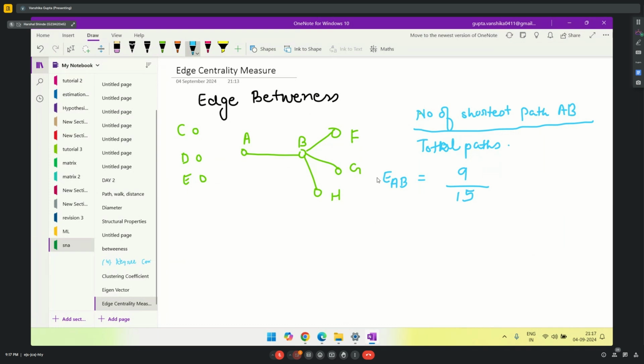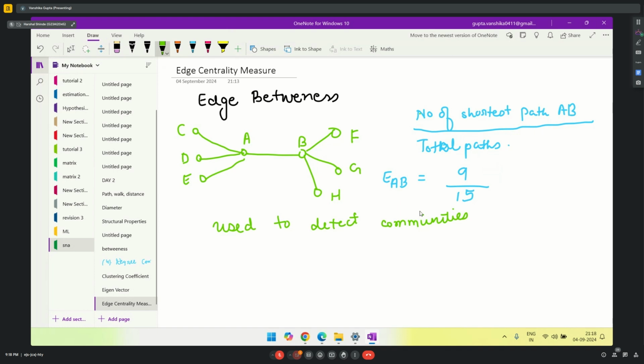Now, why do we need this edge betweenness, or how is this useful for us? Edge betweenness is used to detect communities. How can this be used to detect communities? If I have a graph, my first step will be to calculate edge betweenness for all the edges that are present.